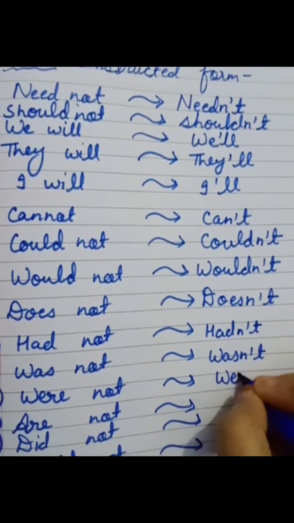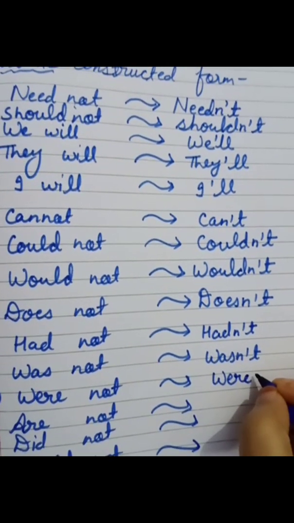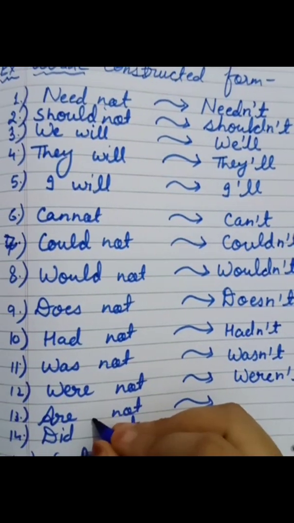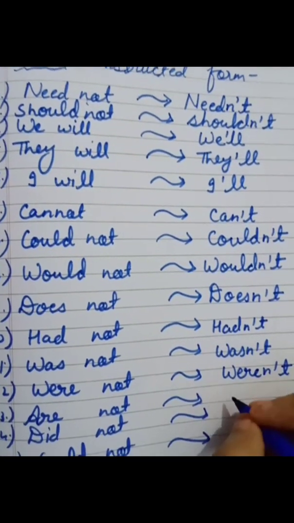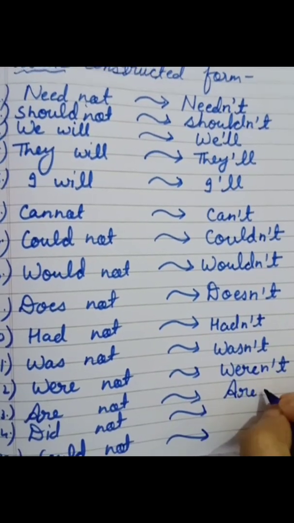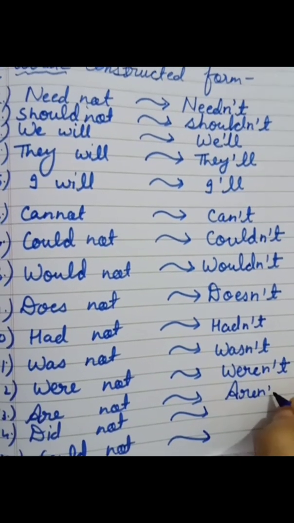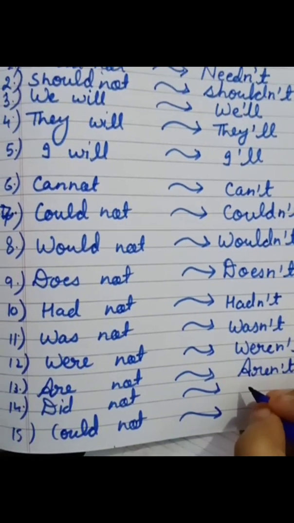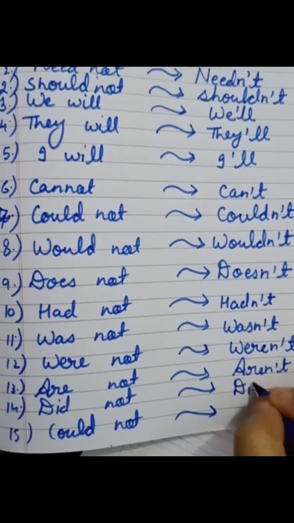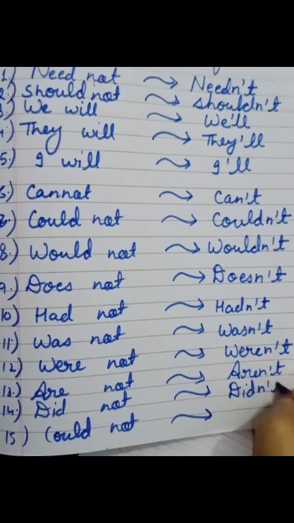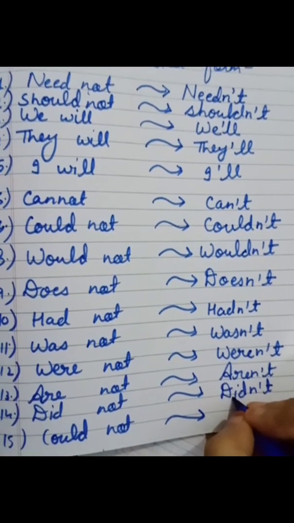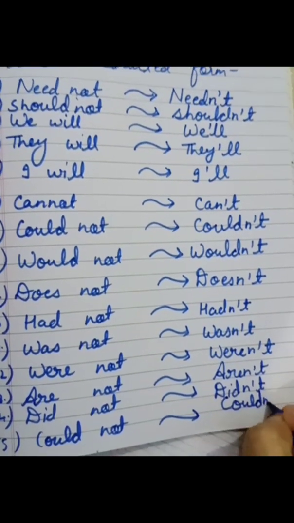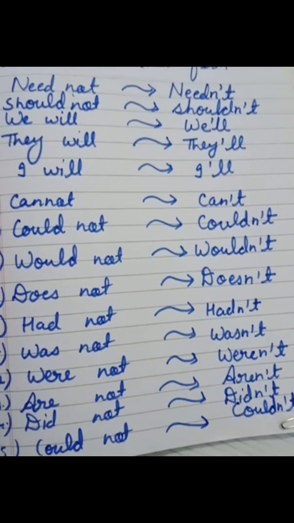Weren't. Were, n, apostrophe t. Then are not. Aren't. A-R-E, n, apostrophe t. Did not. Didn't. D-I-D. Did, n, apostrophe t. Could not. Couldn't. Could, n, apostrophe t.